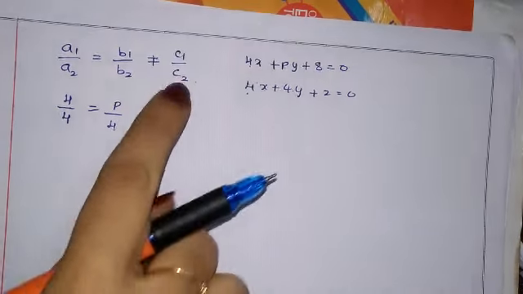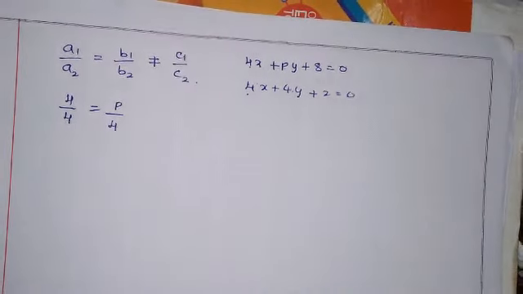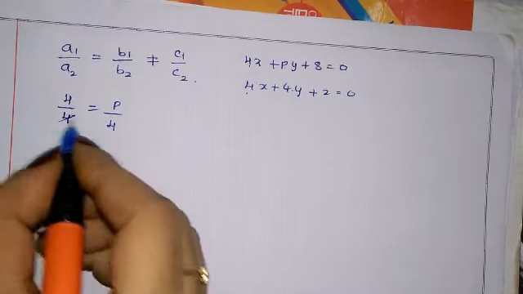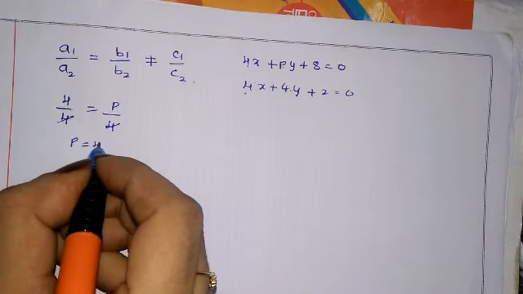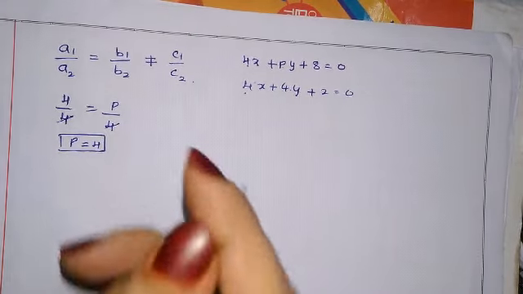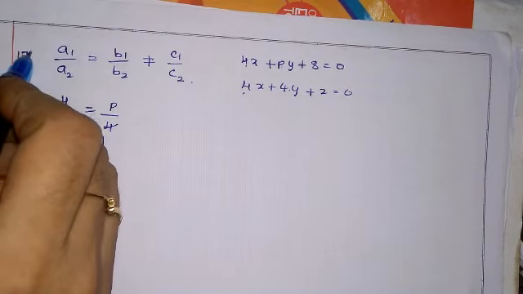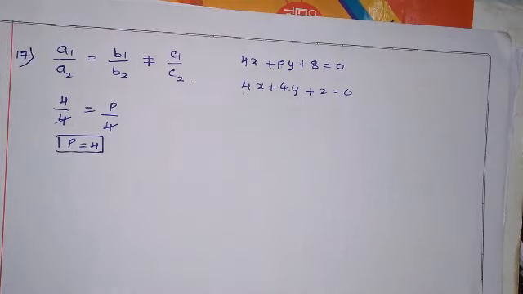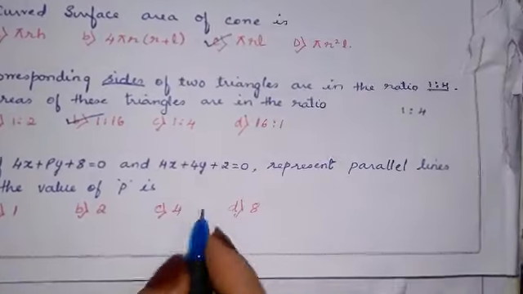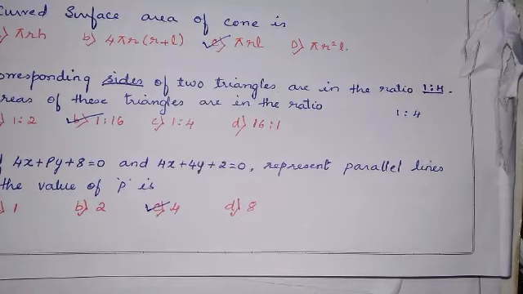Now we do not require c1 because they are not equal. Now how will we find the p value? 4 gets cancelled, p is equal to 4. So we got the p value, that is question number 17. We got p value as 4. So the correct answer is C, 4.